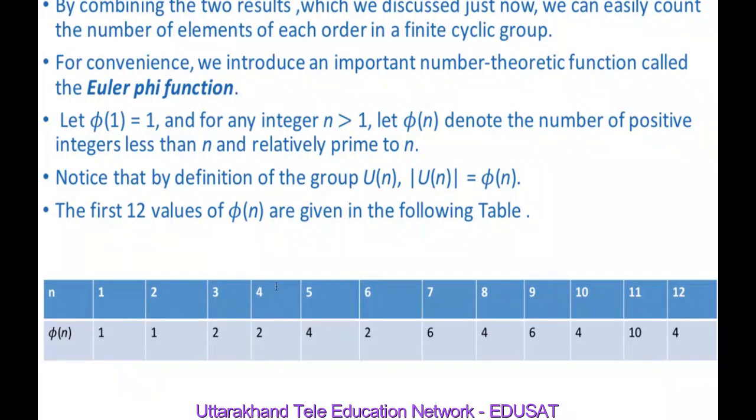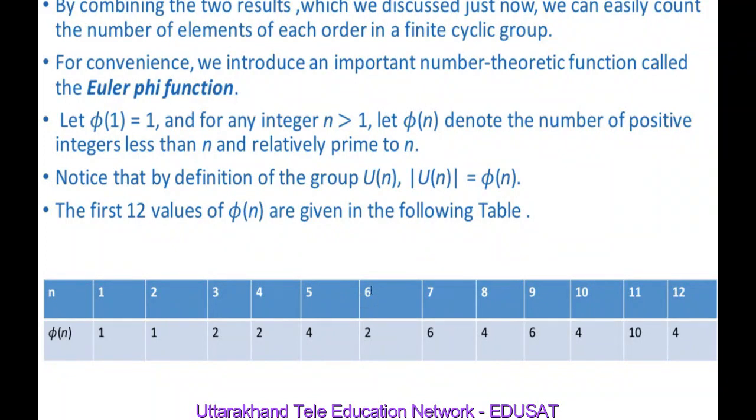For 4, the numbers which are relatively prime to 4 and less than 4 are 1 and 3, so these are also 2 in number. For 5, the numbers less than 5 which are relatively prime to 5 are 1, 2, 3 and 4, so these are 4 in number.